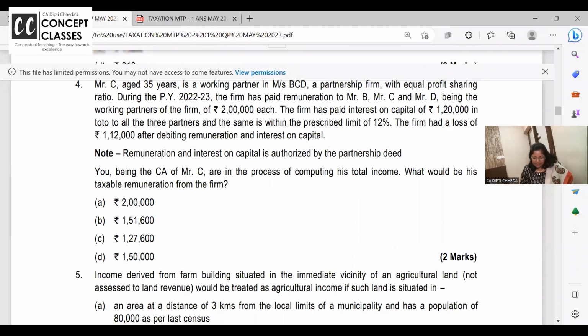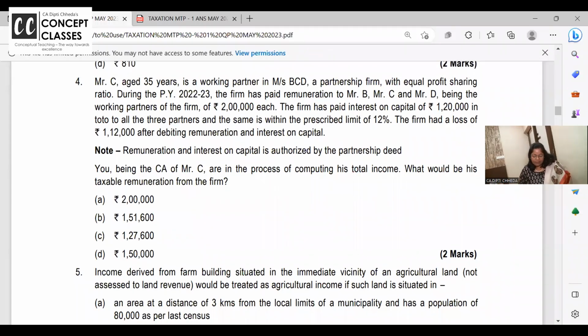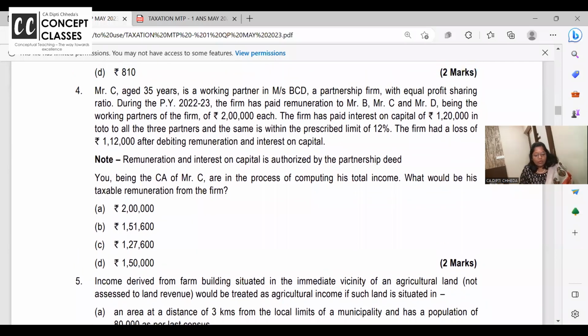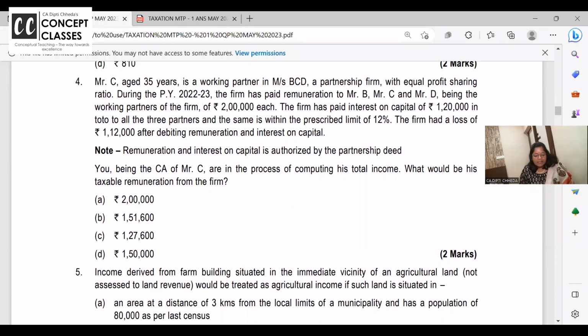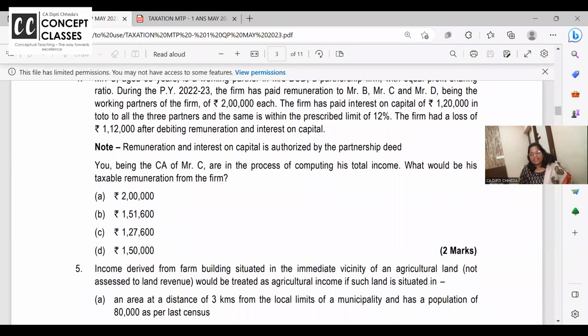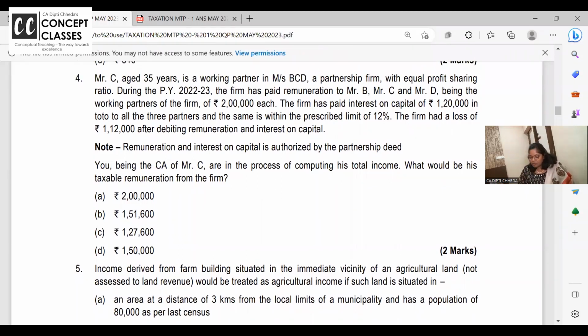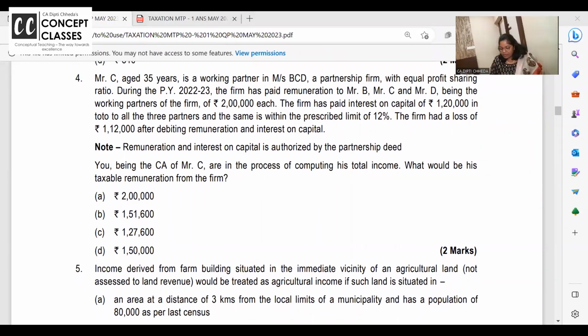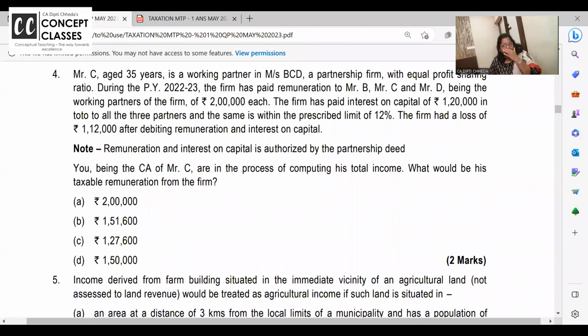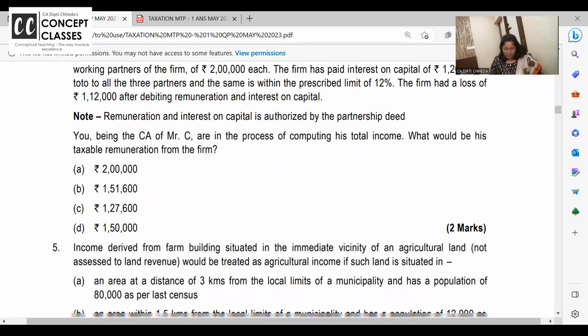Okay. Look at the screen, please. Can you see? Fourth one. For this, the answer is 127,600, which just now we have solved. Is this clear to all of you? Go back and work out what is the remuneration allowed. And if they have paid extra, it will be disallowed, and the extra will be disallowed and taxable in the hands of the firm itself. Okay? Chalo.